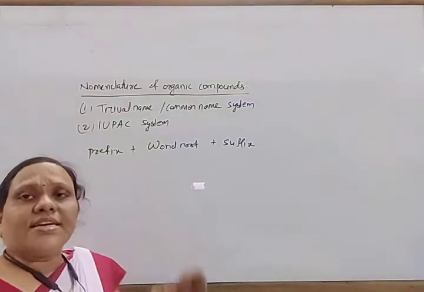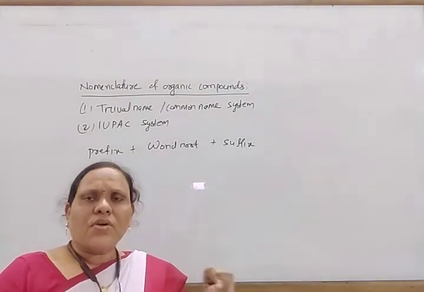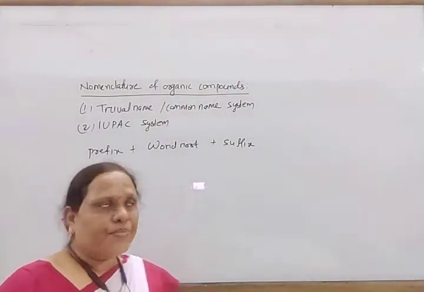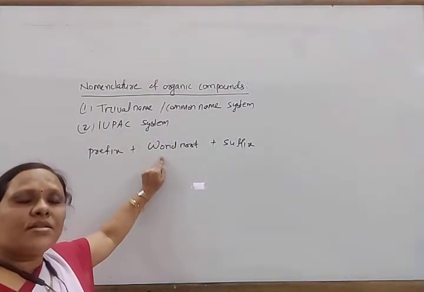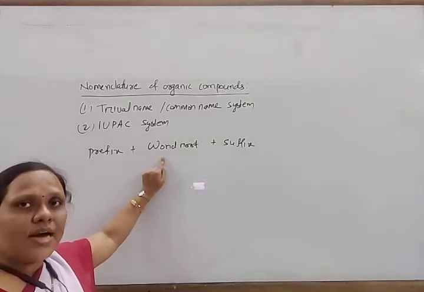The word root represents the long continuous chain of carbon atoms, that is, the number of carbon atoms present.